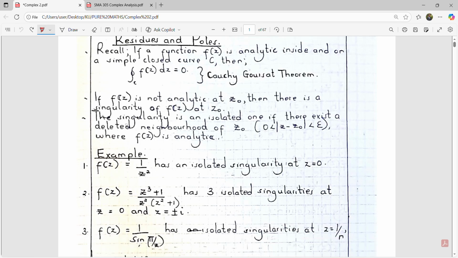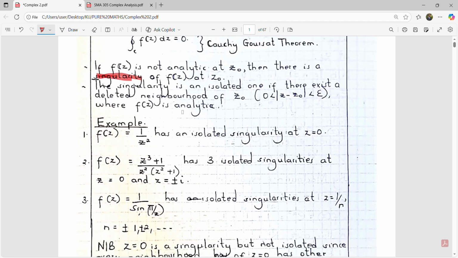And then we go ahead and say that if a function f of z is not analytic, that means it is not differentiable at some point, which we refer to as z0, then there exists a singularity of f of z at z0. So a singularity is a point where the function fails to be analytic, a point where the function fails to be differentiable.